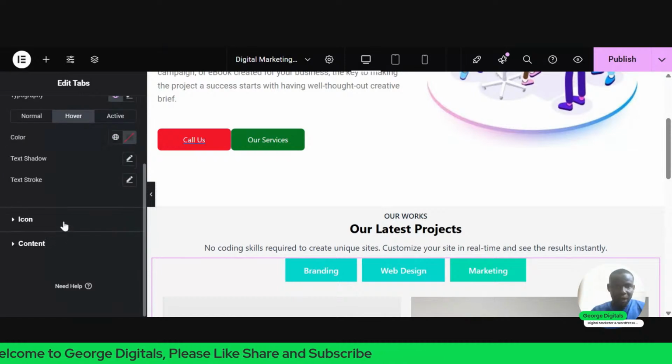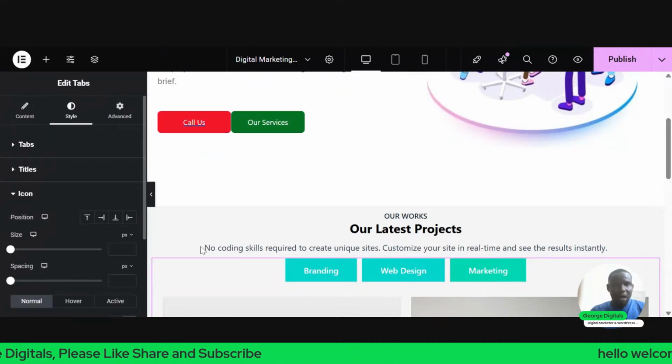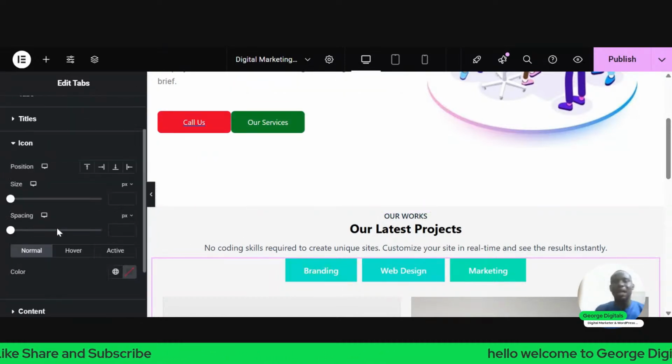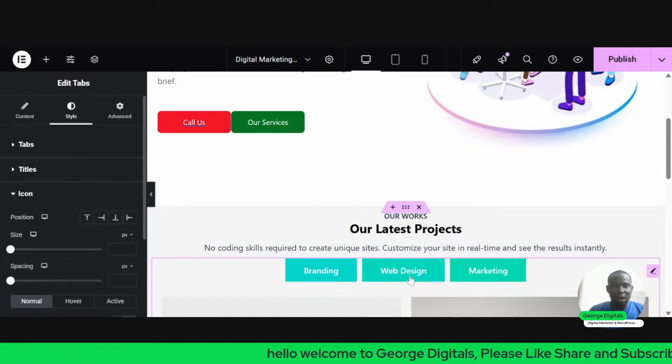Then we can also go and add icons. So let's say we want to add an icon to this tab. So I'll just come to this place, you see icon. I can change the color. So how do I add an icon to this?